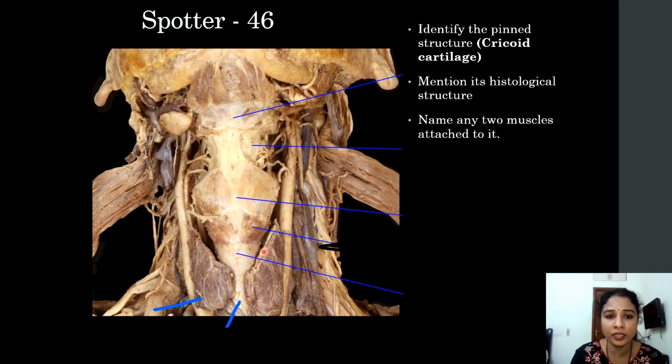So this is the cricoid cartilage, which continues as the trachea. This is the trachea. And starting with the present topic, here is the cricoid cartilage. The cricoid cartilage is also made up of hyaline cartilage histologically, and the two muscles attached are the cricothyroid muscle, which is externally seen, and the posterior cricoarytenoid muscle, which is the only abductor of the vocal cords. And the lateral cricoarytenoid muscles are also there, which are muscles of the larynx attached to the cricoid cartilage.